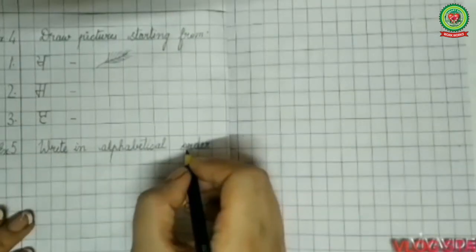Now leave one line and write down EX dot exercise 5. After that, after the margin line, leave first box and in the next box start writing WRITE write, IN in, ALPHABETICAL alphabetical, ORDER order. Now after that, leave one line and put number 1.